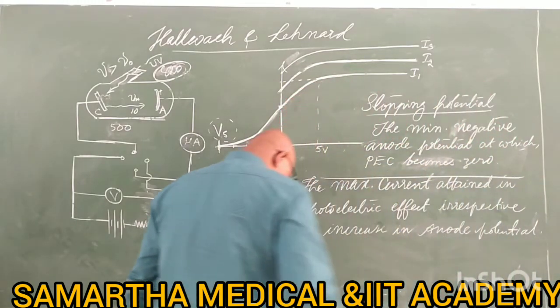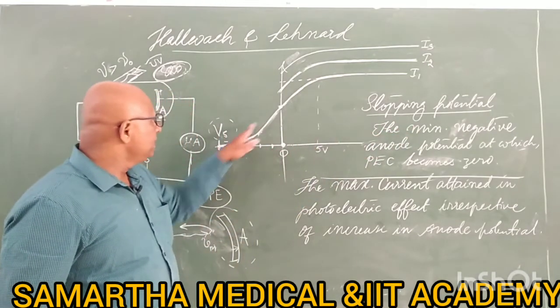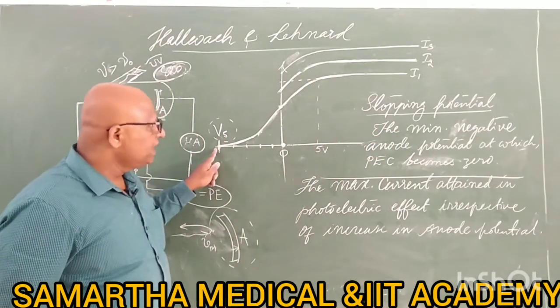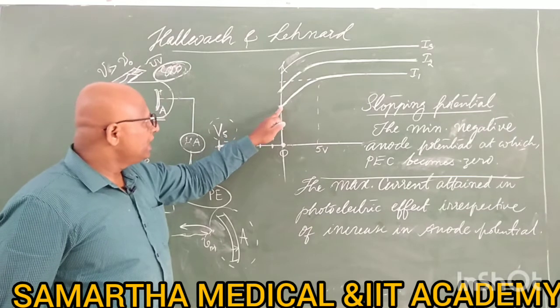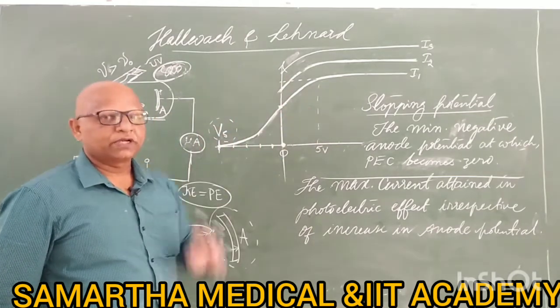Yes. What is stopping potential? The minimum negative potential at which photoelectric current becomes 0 is called stopping potential.